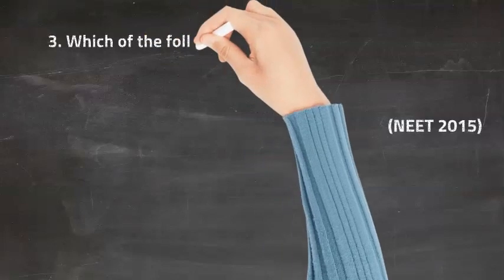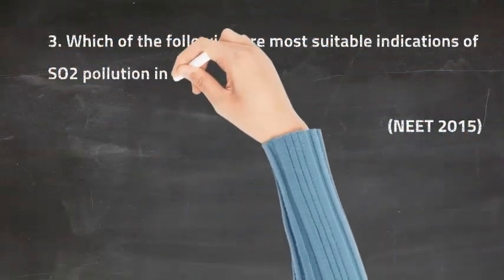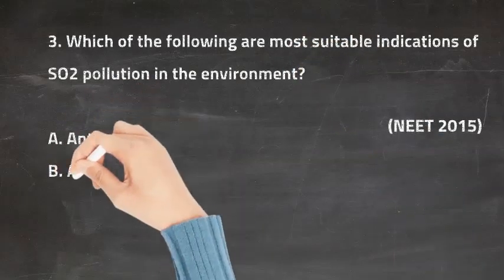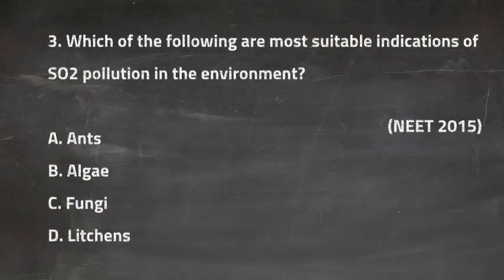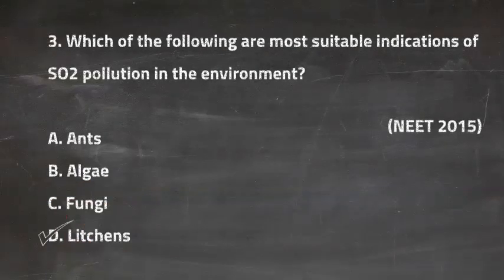The third question is, which of the following are more suitable indications of SO2 pollution in the environment? The first option is ants, the second option is algae, the third option is fungi, and the last option is lichen. So the right answer for this question is option D, and that is lichens.